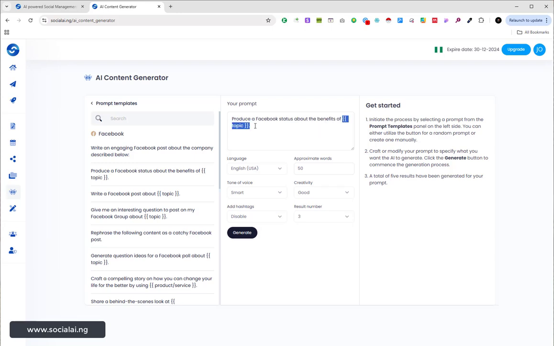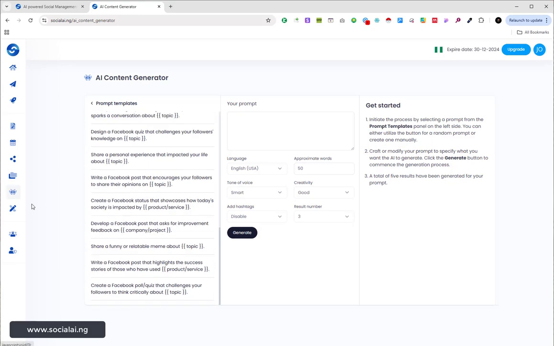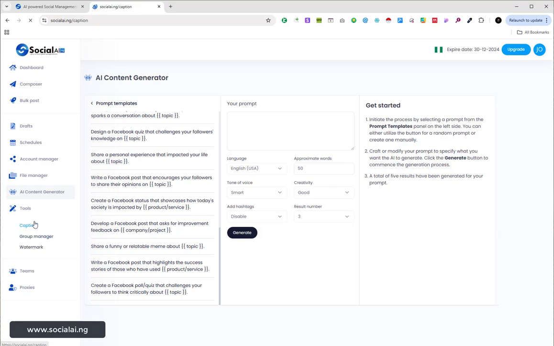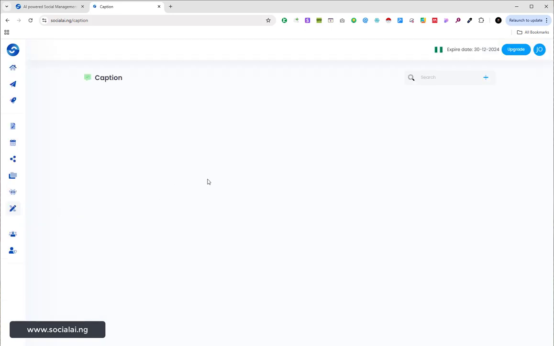Then this means topic. I'm going to input my topic right there. Let me use this one: write an engaging Facebook post about the company described below. So I'm going to describe the company below. Let me just say SocialAI is an AI powered, so you understand that is how this actually works, all from one dashboard. So when you come to these tools right here, you can see the captions that you have saved, right? I saved a caption the other time, and this is where we can access that kind of caption.